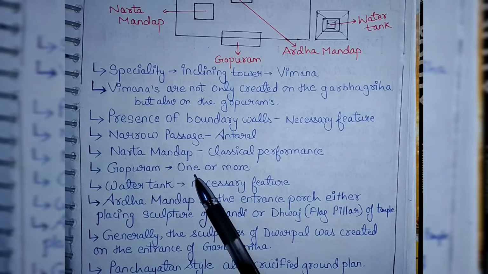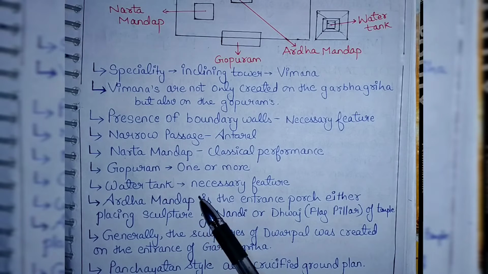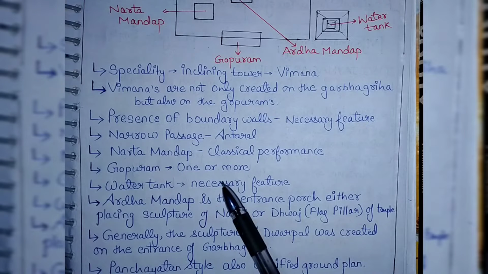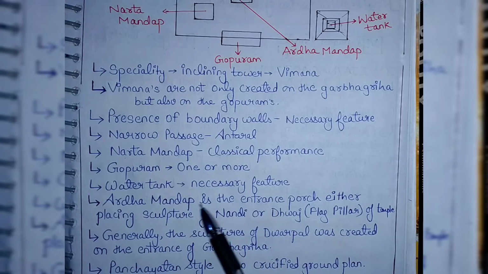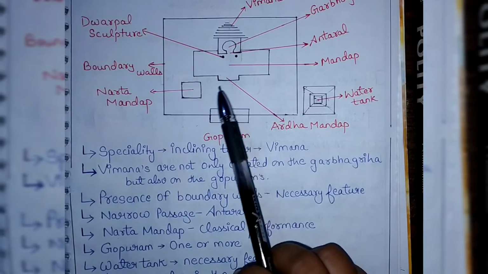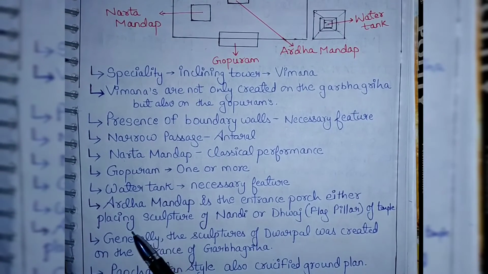Gopuram, which is the gateway, can be one or more. Water tank, which is also a necessary feature in the Dravida style of temple, was placed outside the premise of the temple. Ardh Mandap is the entrance. You can see here Ardh Mandap. Okay, it is the entrance, where either a sculpture of Nandi or a Dhwaj flag pillar of the temple is placed.